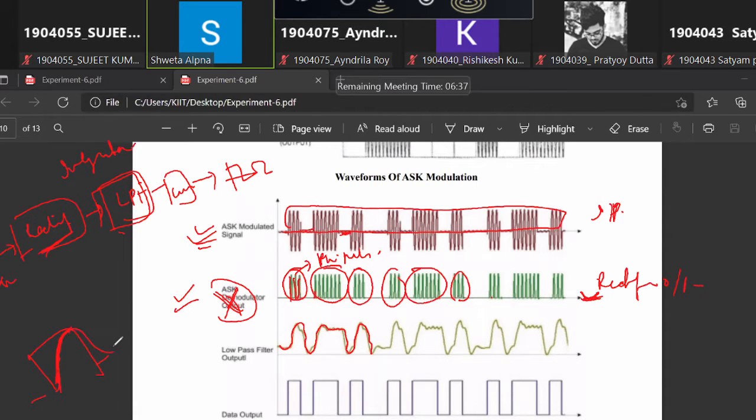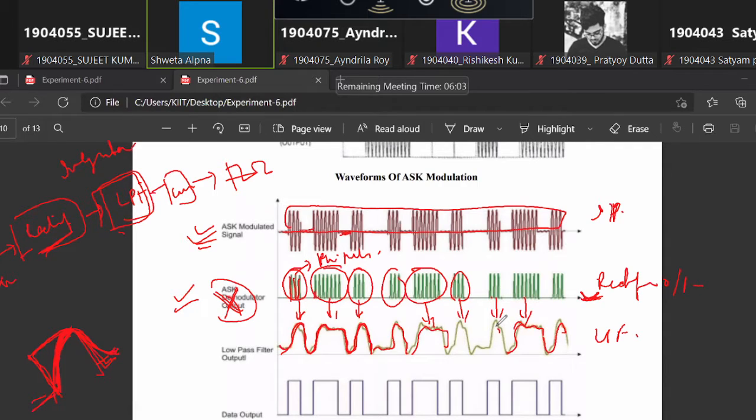The output of an integrator for a rectangular pulse becomes analog in nature. If a rectangular pulse is input to an integrator working as a low pass filter, the output becomes almost analog, according to the charging and discharging of the capacitor. So the output from the rectifier is applied to the low pass filter, and you will get a continuous signal like this. All these thin pulses will be integrated and form a continuous output from the low pass filter.